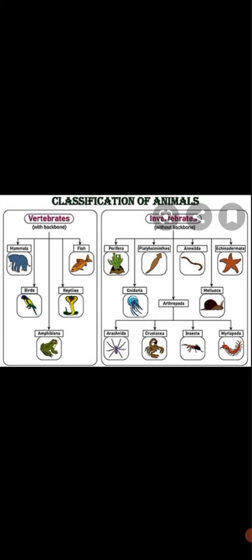Examples of invertebrates or non-chordates are Porifera, Platyhelminthes, Ctenophora, Cnidaria, Aschelminthes, Annelida, Arthropoda, Mollusca, Echinodermata, and Hemichordata. And Arthropoda are further divided into four: Arachnida, Crustacea, Insecta, and Myriapoda. Now, let us come to the topic phylum Ctenophora.